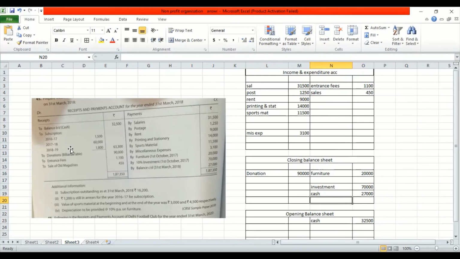Now let's look into the subscription. What is the subscription given? 60,000. Now this being a segregated way, I will be using the figure 60,000. The figure 1,800 pertains to next year, so it is a liability. So subscription advance, I will write it in the liability side.